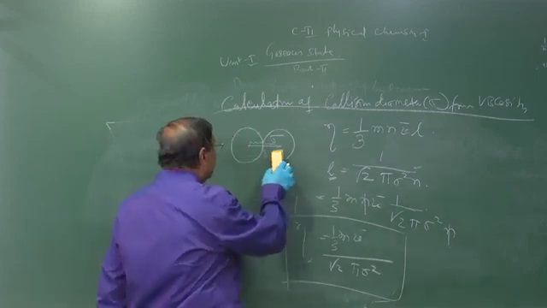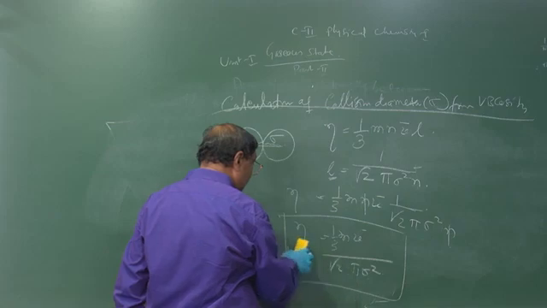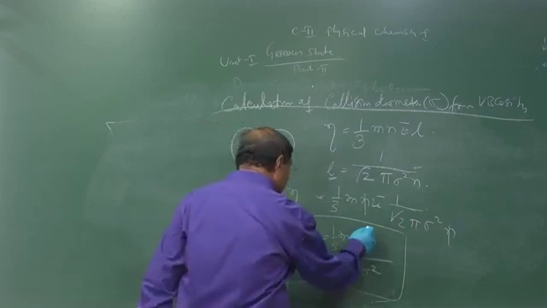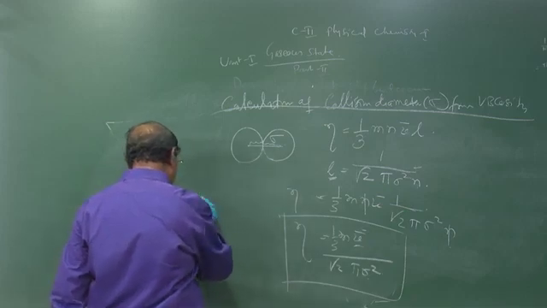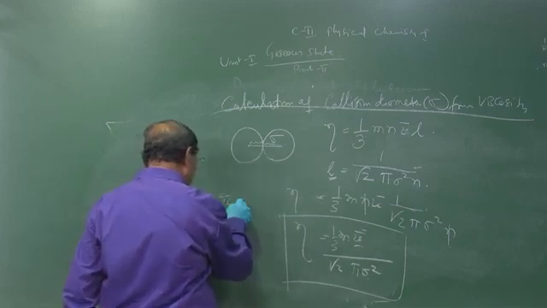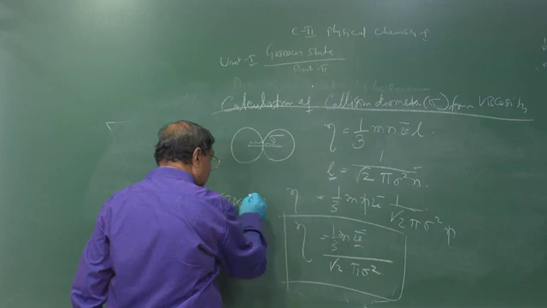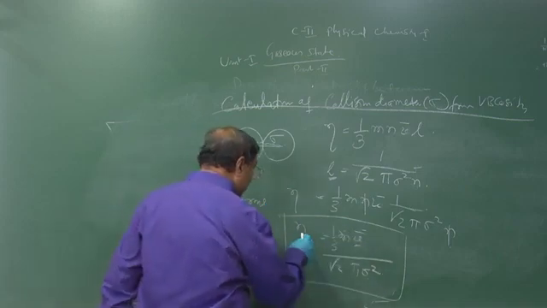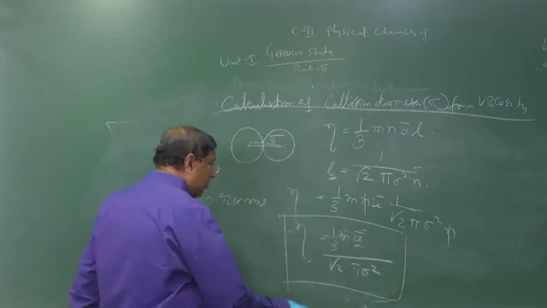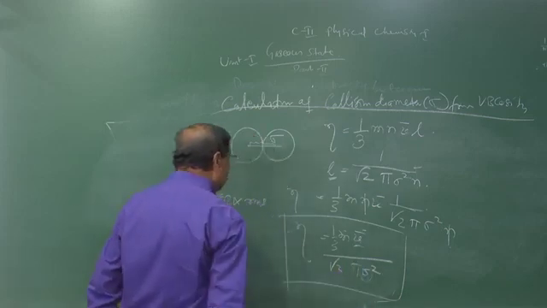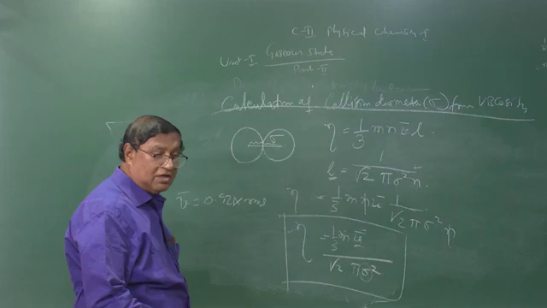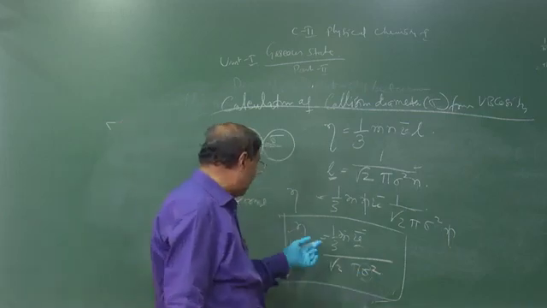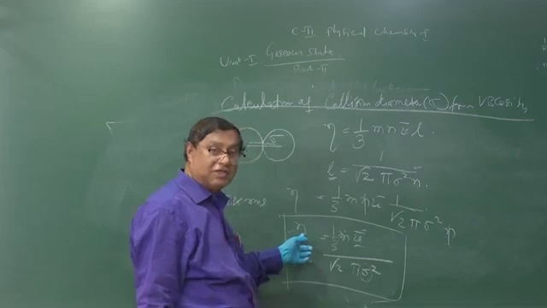We can calculate the value of molecular diameter from the measurement of the viscosity. Here we can also use this value, v bar is equal to 0.921 into RMS velocity. By using this value, knowing the molecular mass and measuring the viscosity, you can calculate the collision diameter of a molecule. So, the collision diameter of a molecule can be calculated by measuring only the viscosity of the gas.